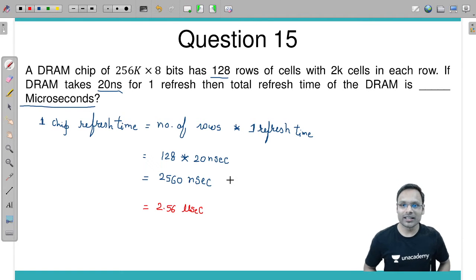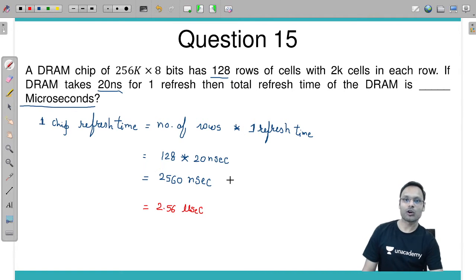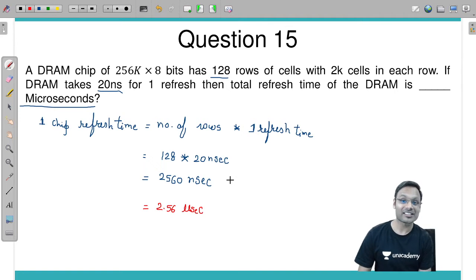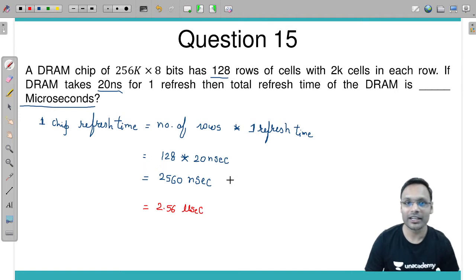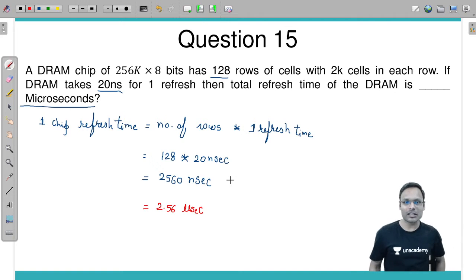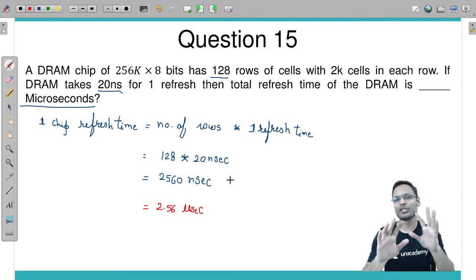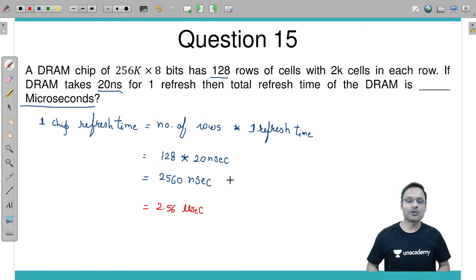So all the members who have joined a little late, I told in the starting of the lecture that today I have brought only expected questions of COA, and there will be another separate session for expected questions of data structures. I thought I would merge the two sessions into a single one, with 20-25 questions for CO and DS, but fewer questions wouldn't work and you wouldn't be happy. So for your betterment, I have brought only questions of COA first, and next time we will solve the questions of data structures.